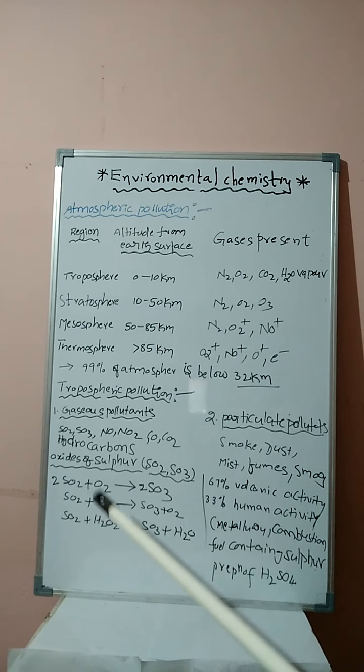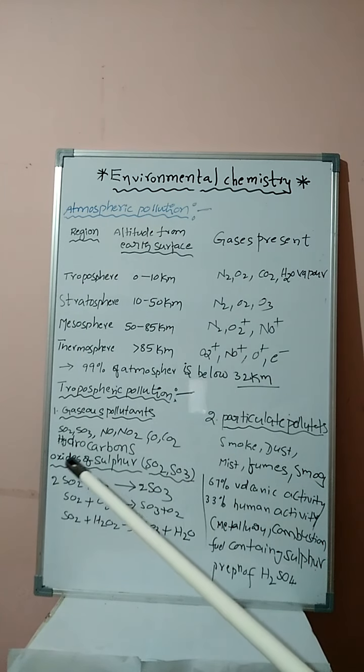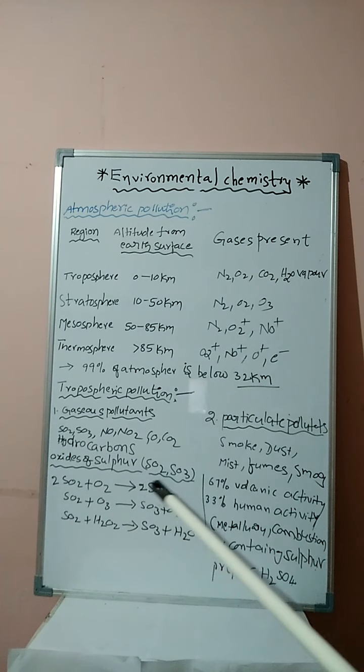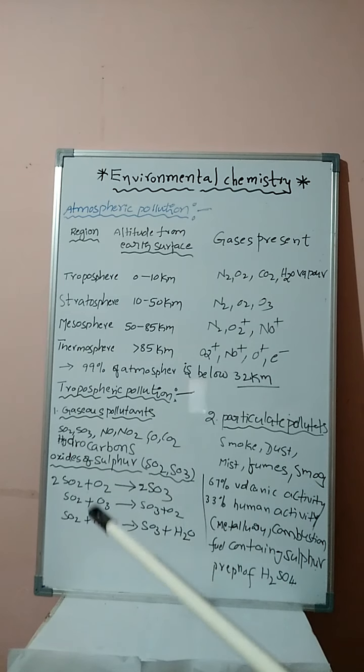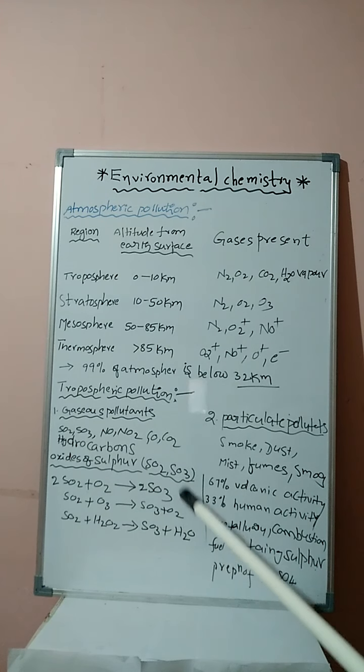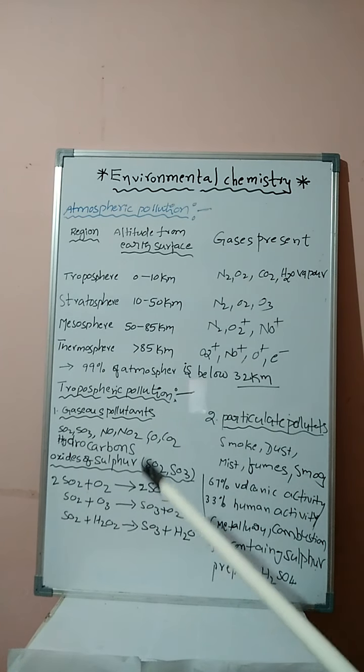Therefore, the sulfur dioxide present in the atmosphere reacts with oxygen to form sulfur trioxide, as well as with ozone and hydrogen peroxide. This is the formation of the oxides of sulfur present in the troposphere.